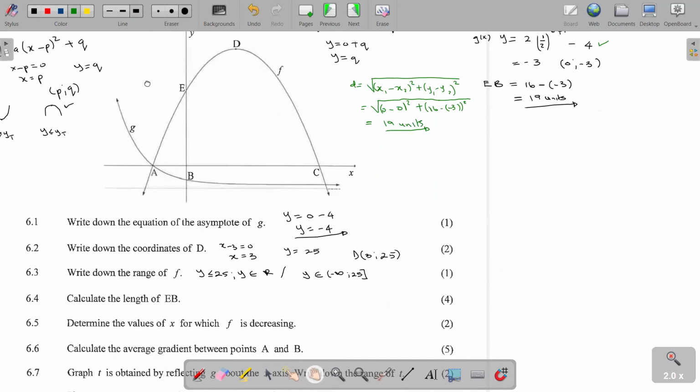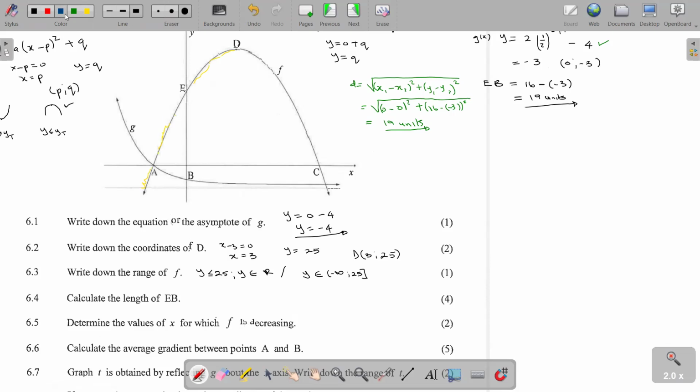If we go to 6.5, the question is saying determine the values of x for which f is decreasing. If we check on our graph here, this is the graph of f, but if we check this part of f, our graph has been increasing until it reaches the turning point.